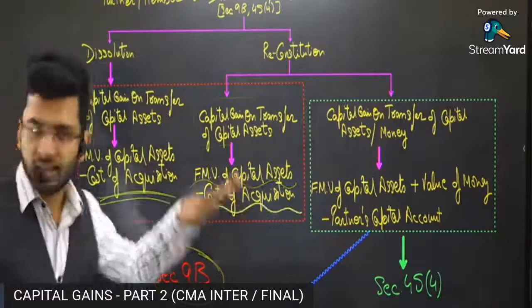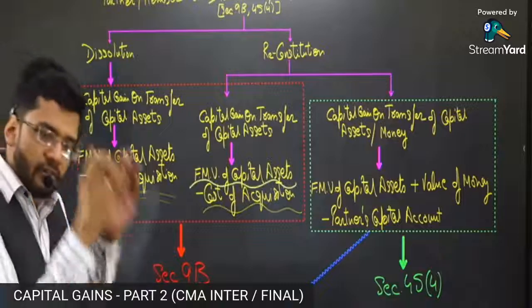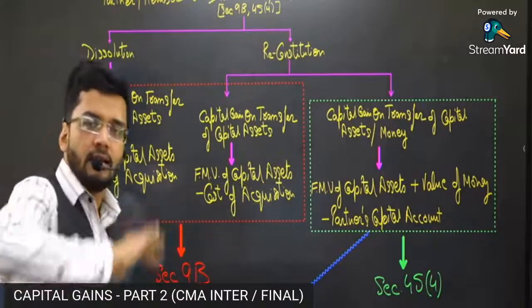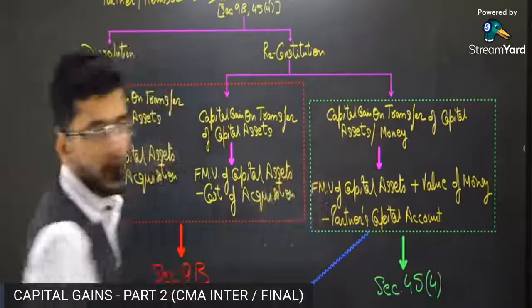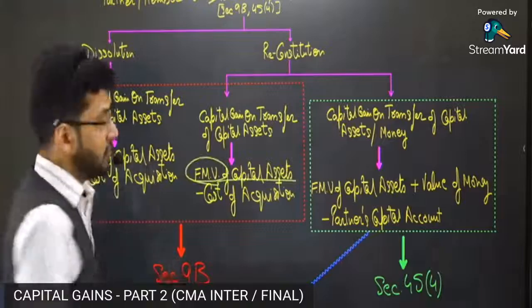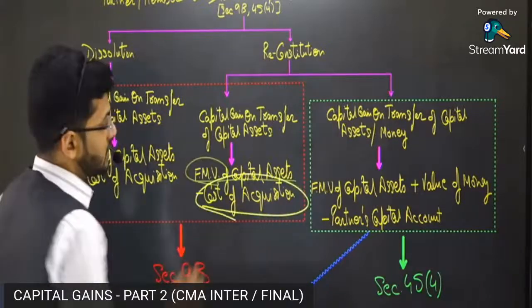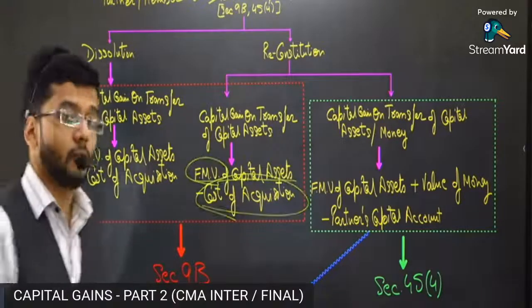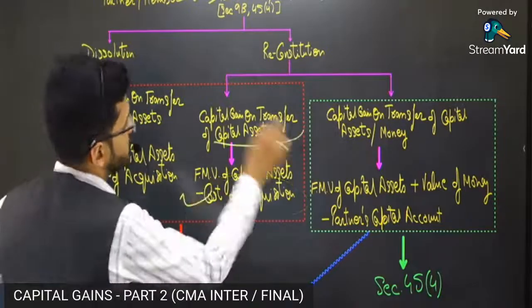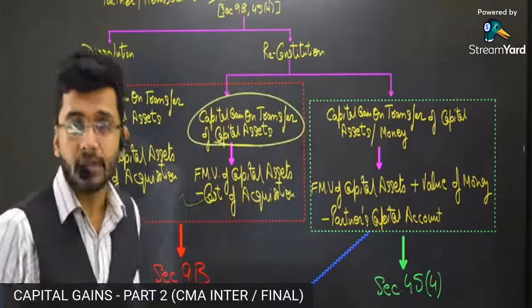So the fair market value of the capital asset is the value on the date when this reconstitution is happening and the asset is being transferred from the partnership firm to the partner. That is the baseline, minus the cost at which that particular asset was acquired. This will give us the capital gain on transfer of capital assets.